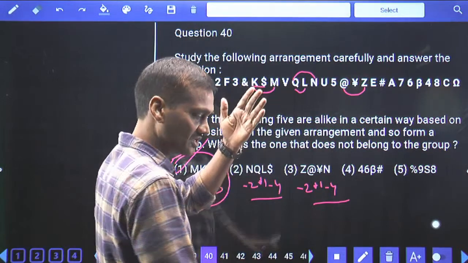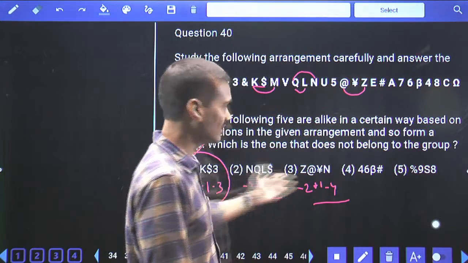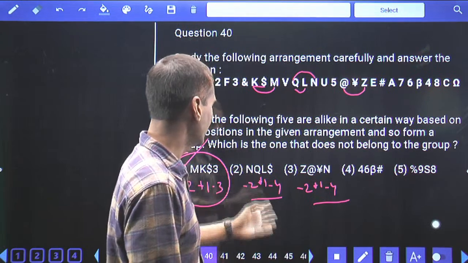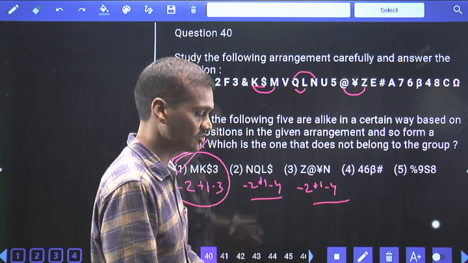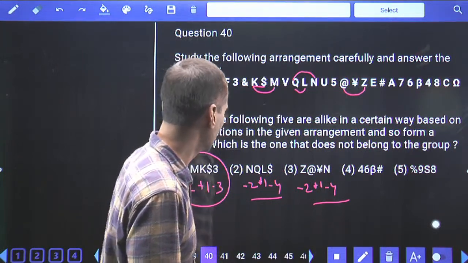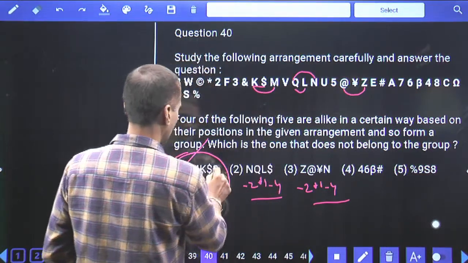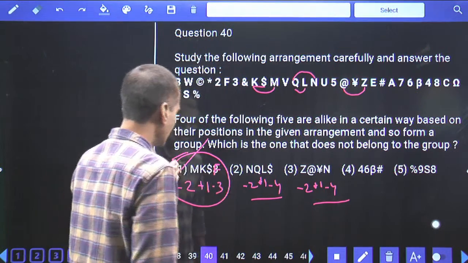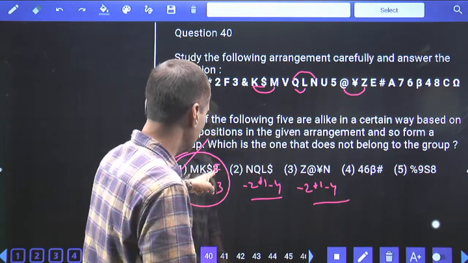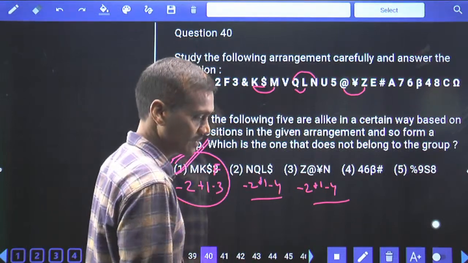In the remaining also there is no necessity to check, because one is different and these two are the same, which implies that except this, all the remaining would be the same. Hence, except choice 1, in the remaining elements the difference between the elements is minus 2 plus 1 minus 4. But in the first one, it is minus 2 plus 1 minus 3. That is the wrong one. Here the actual symbol after dollar must be F, 1, 2, 3. If F is there, then this will also come on par with the remaining. But as 3 is there in the place of F, hence it is the wrong one. Wrong one is nothing but the odd one.